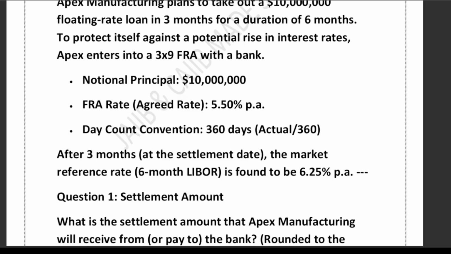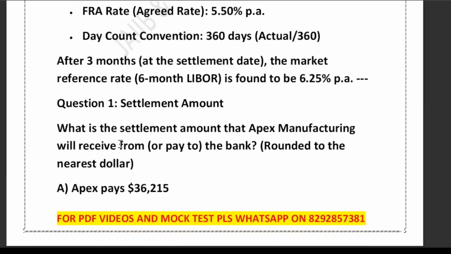Now the question is how much? That is what the question is asking you. What is the settlement amount? How much will they receive? Since the market rate is higher than the agreed rate, Apex will receive money from the bank. Now let's compute how much they will receive. So how to compute that?